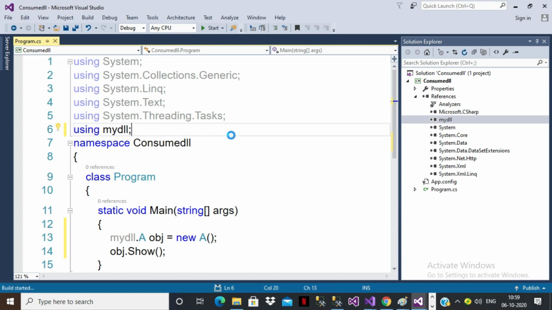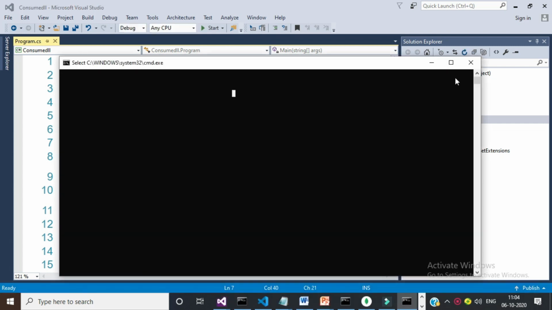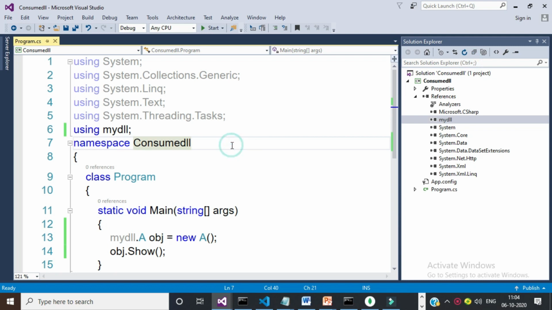So I think you understood. We created a separate DLL file and imported the DLL file under references and then executed the DLL file in my application. Let us see here. So that's what I'm trying to execute this one.